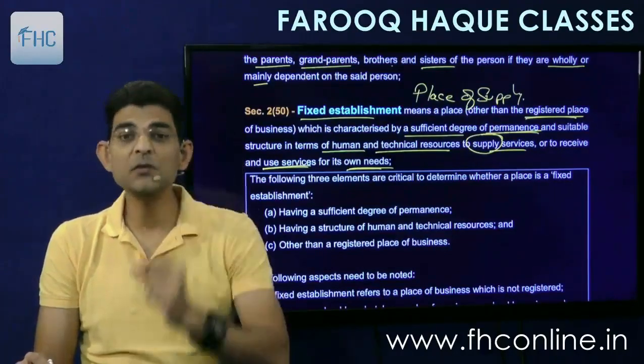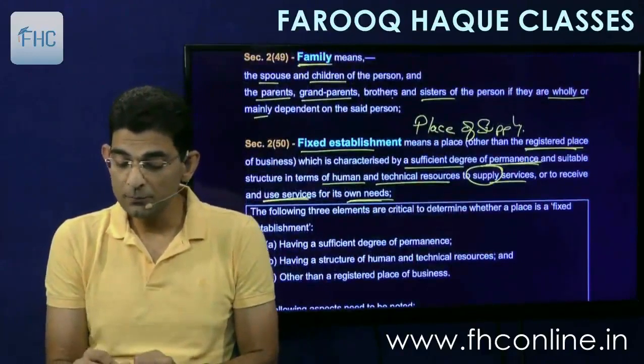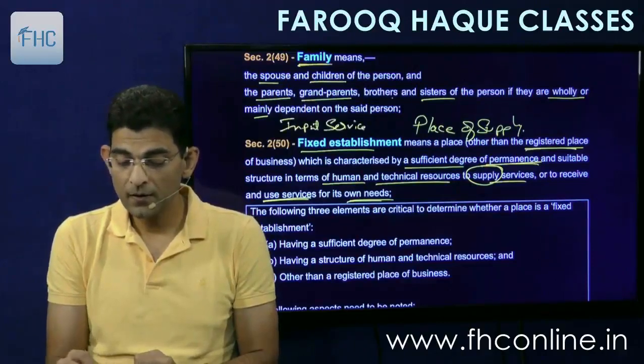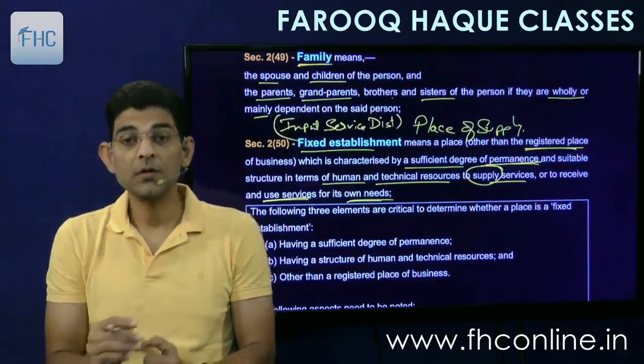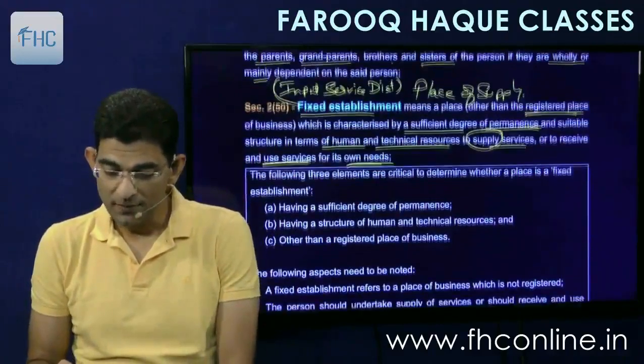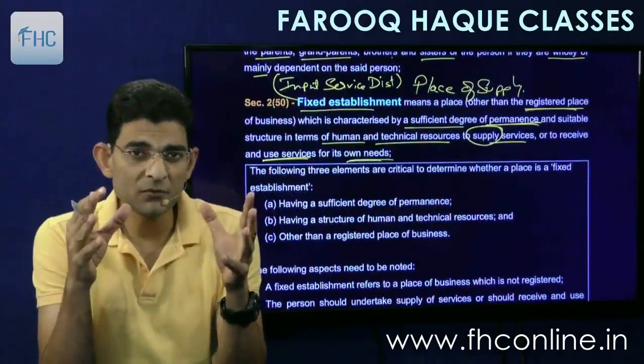And one more place we'll use this definition later on, and that will be input service distributor, ISD. Input service distribution. Right? So we'll use it. But right now you just understand that registered place is your primary place of business.